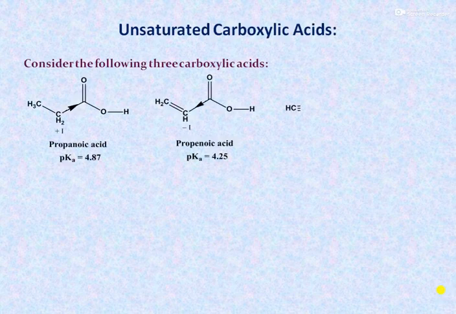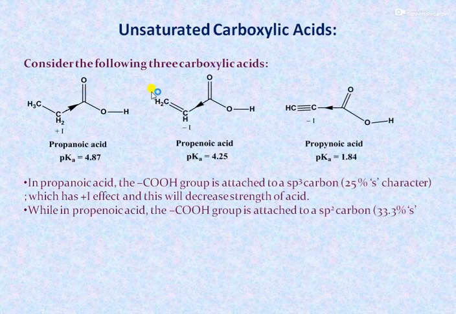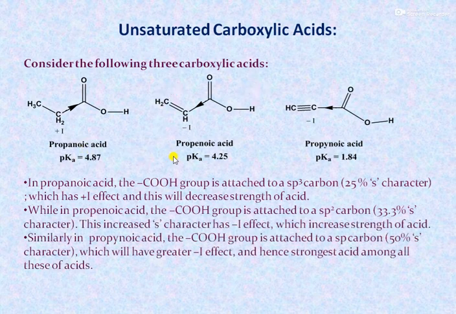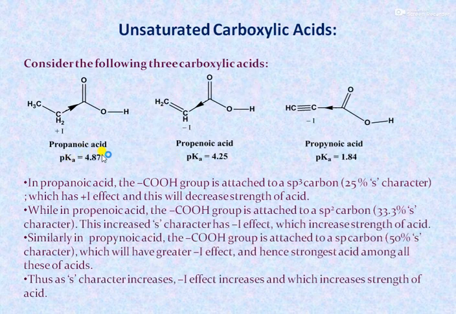Then unsaturated carboxylic acids. If we consider these three acids, the first one is propanoic acid having pKa value 4.87, propenoic acid 4.25, and propynoic acid 1.84. That indicates that as the hybridization of the carbon atom attached to the carboxylic group changes from sp3 to sp2 to sp, the strength of the acid increases.